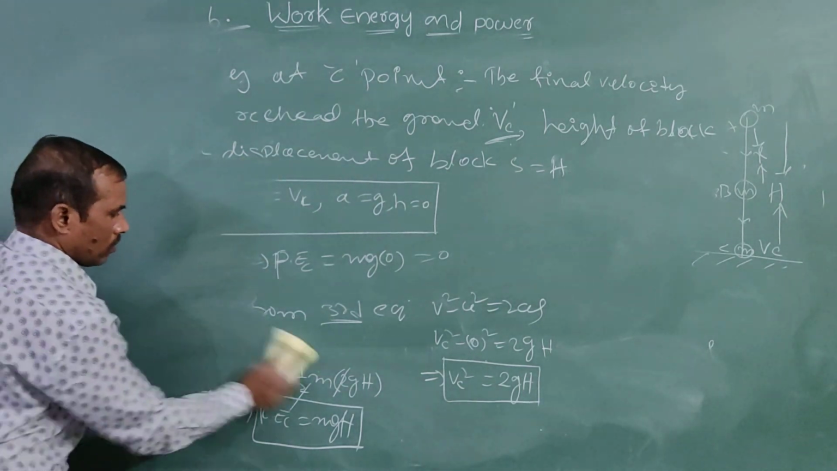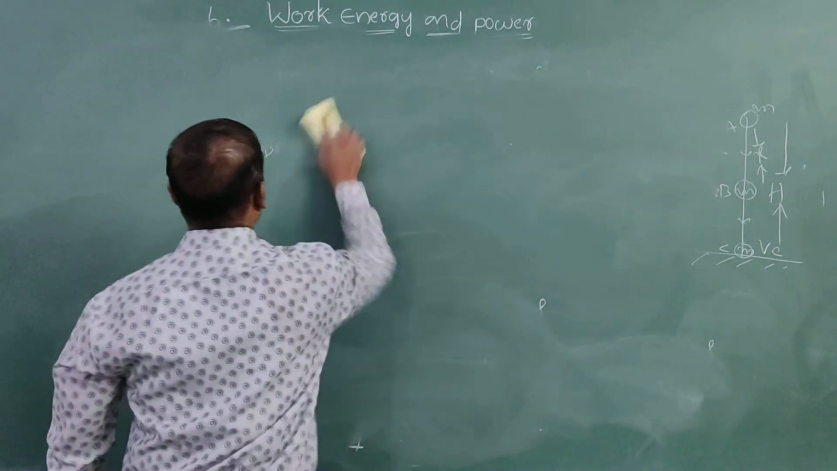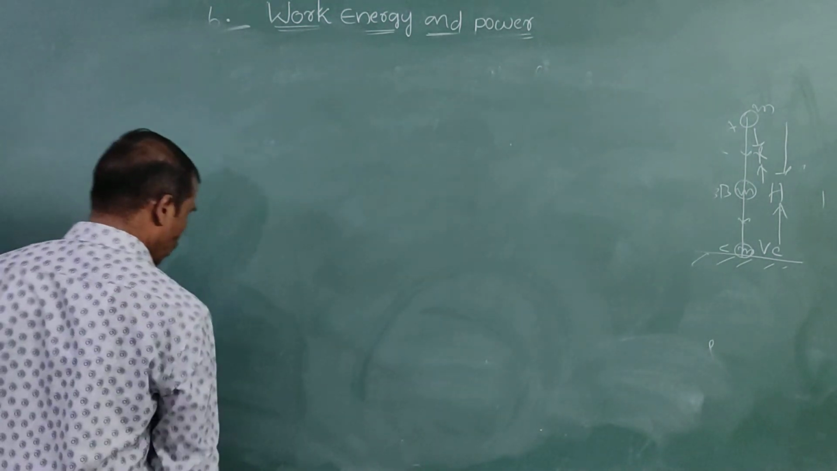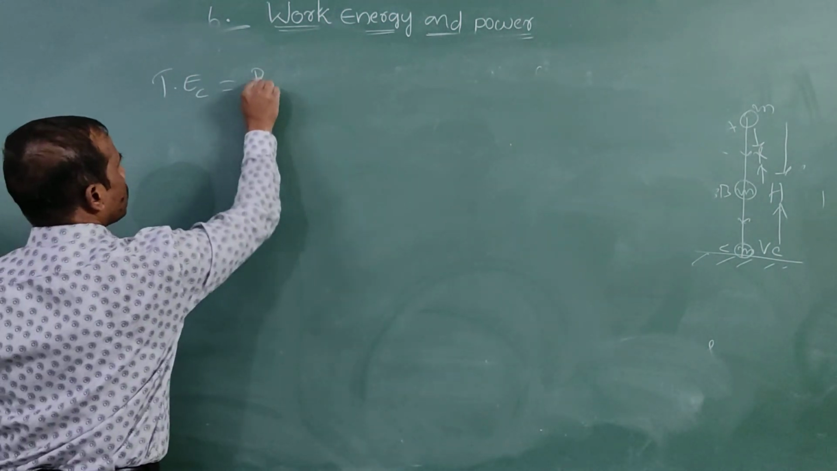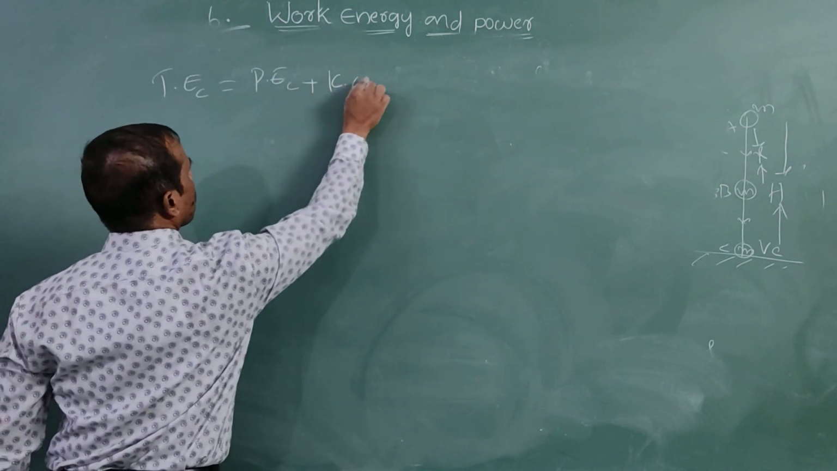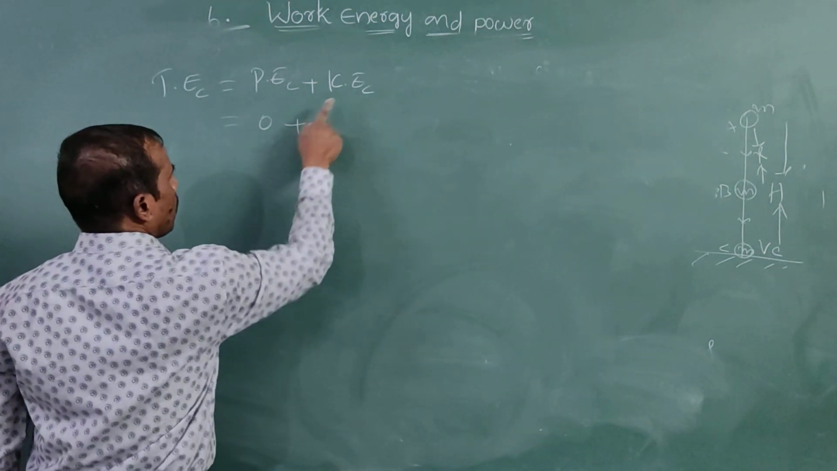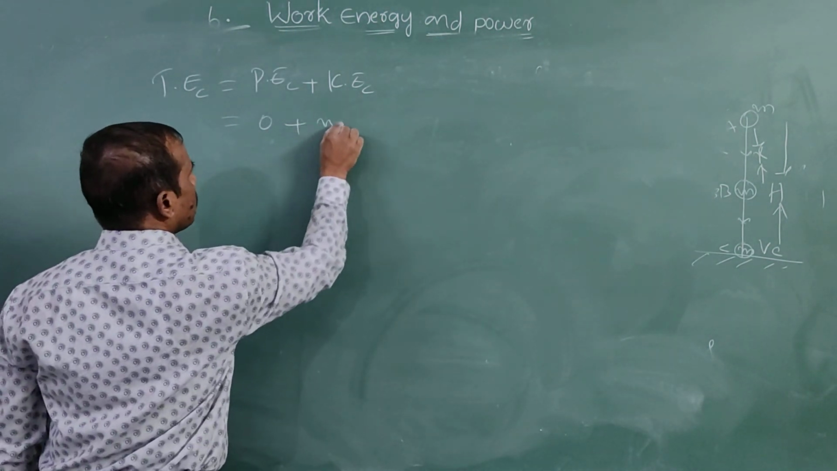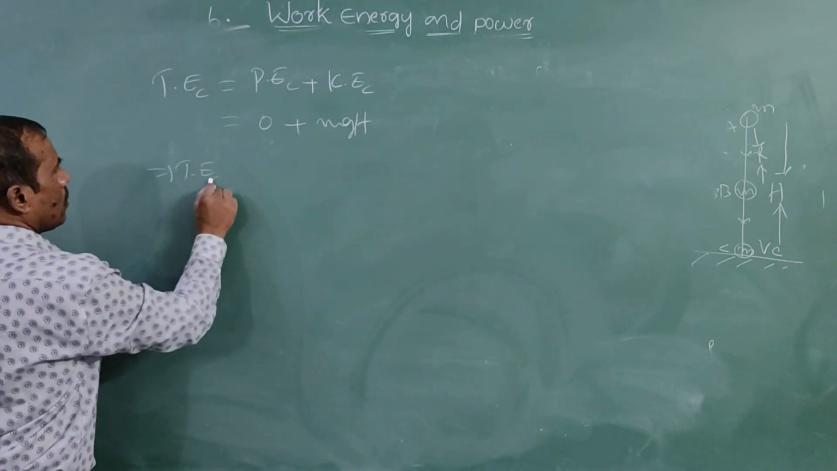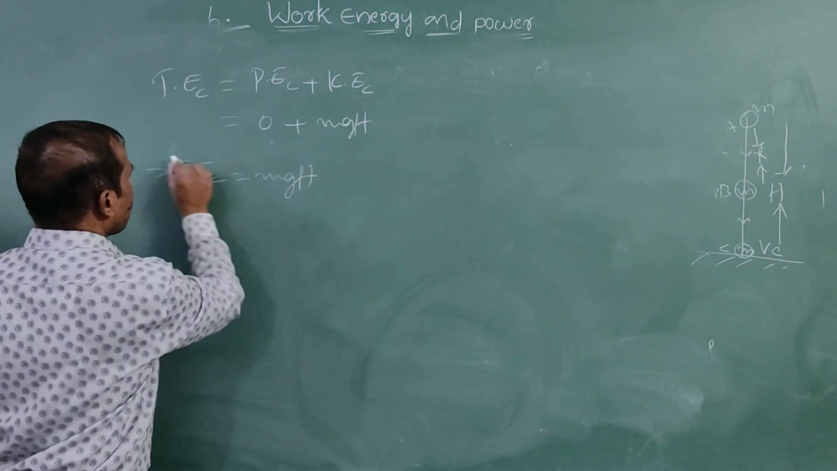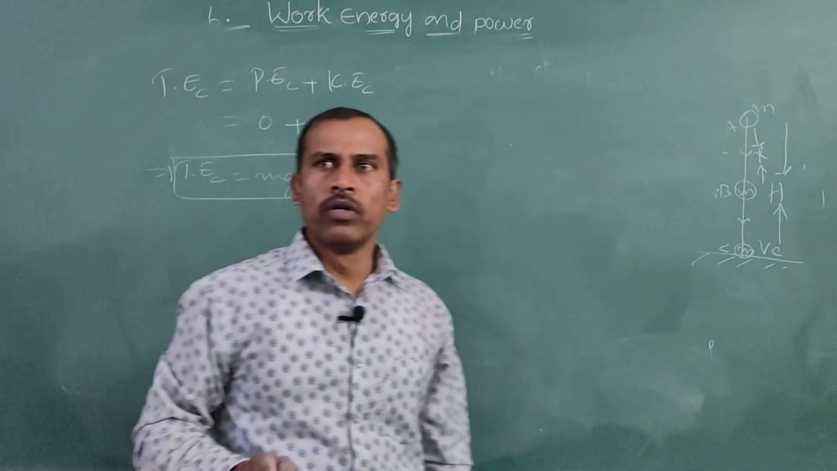mgh. Finally, the total energy at C point is equal to the potential energy at C point plus the kinetic energy at C point. Potential energy is 0, plus kinetic energy mgh. So simplifying, TE is equal to mgh. This is equation 3. From equation 1, equation 2, equation 3.